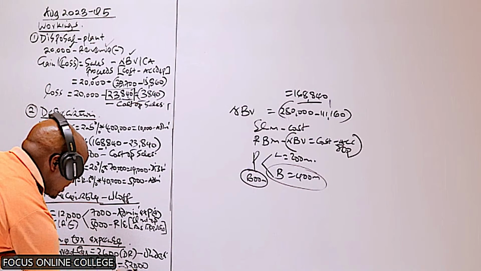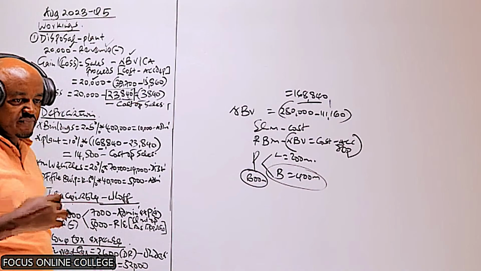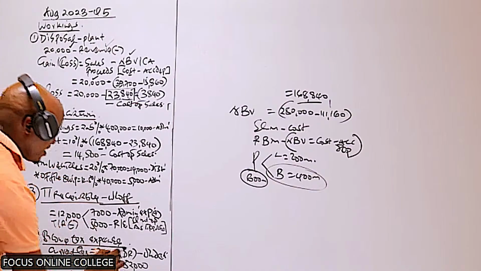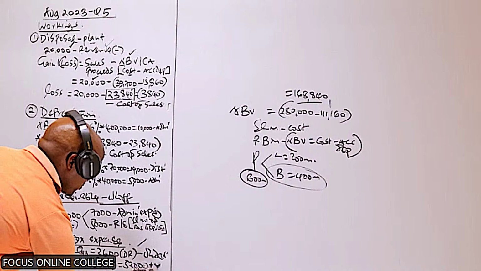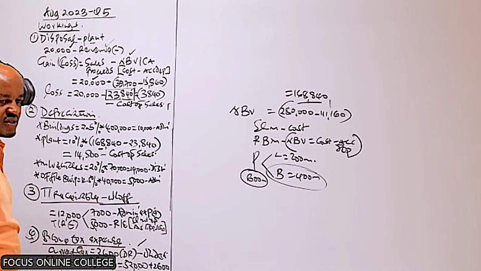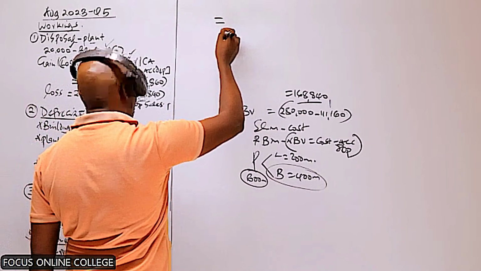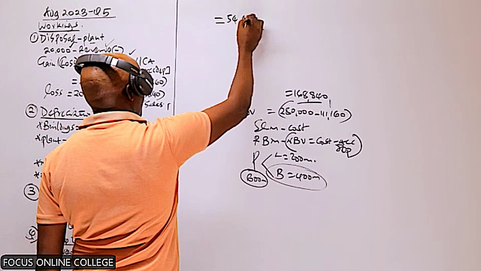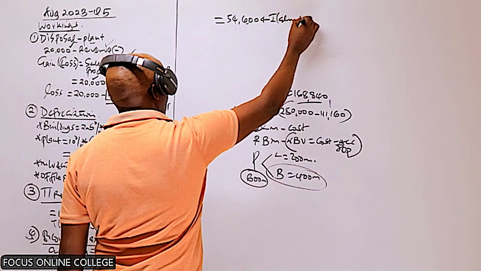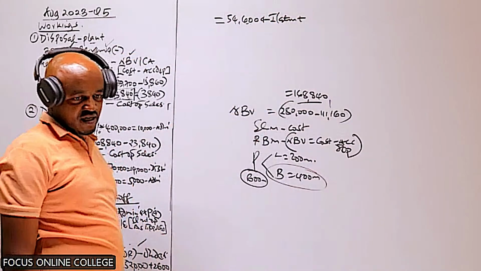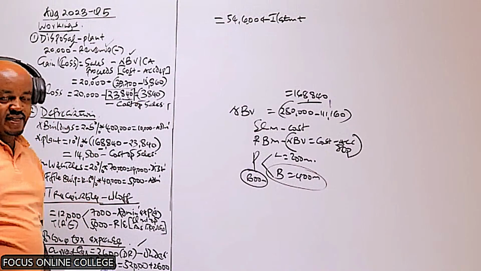And then we adjust this with the over or under provision of current tax from the previous year. Remember, in the previous year, there was under provision, which we should add to this. So to this, we should add 2.6. And basically now that will give us a total amount of 54,600. So this is basically what we will recognize in the income statement or in the statement of profit or loss as the current tax.